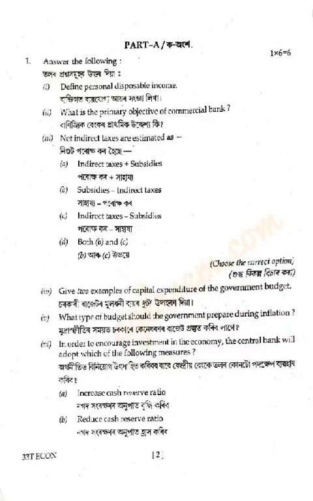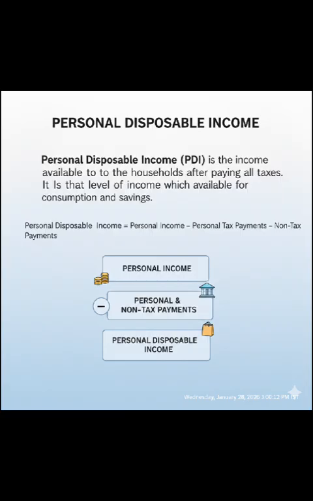This is the question paper of 2024 of Assam Higher Secondary Council. The first question is, what is personal disposable income? Personal disposable income is income after payment of tax. Whatever is left to us for our consumption and saving is called personal disposable income. The second question is function of commercial bank.